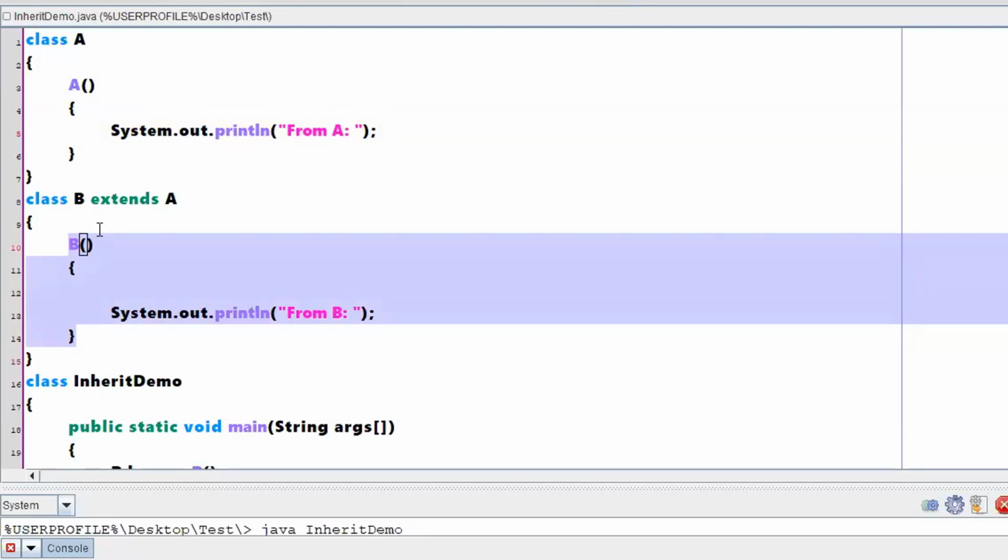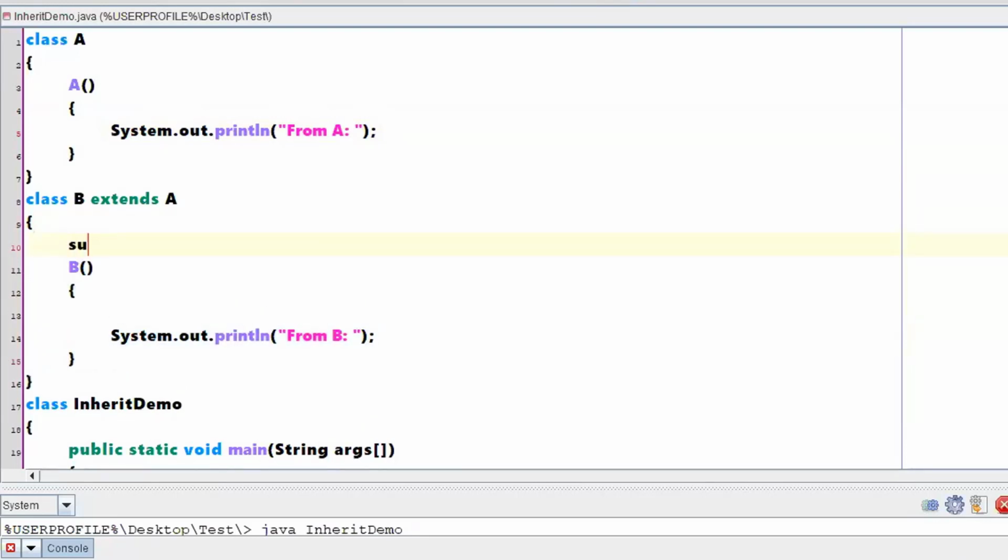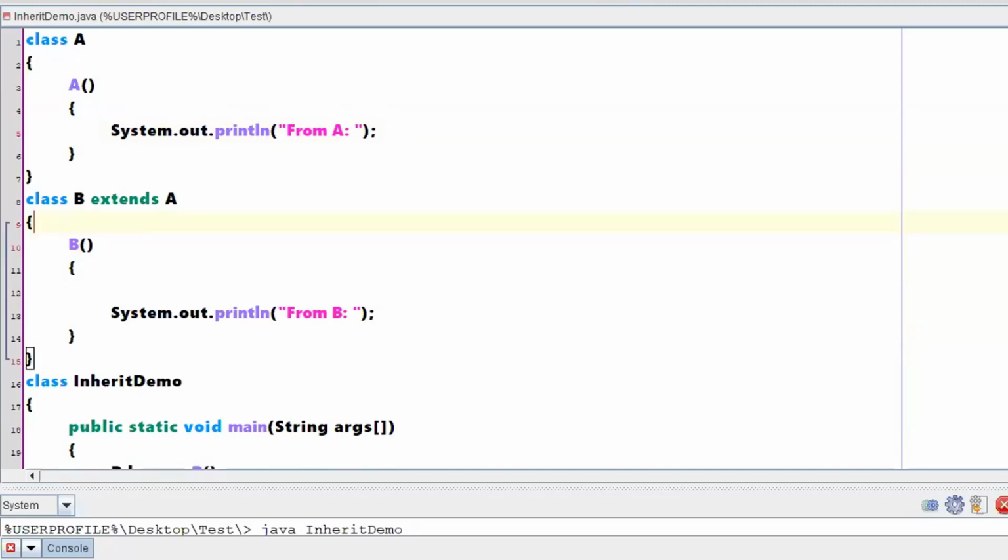And I gave you a conclusion saying that there will be something called a super constructor written, and that will be written implicitly. No need to write this particular statement explicitly. That is the reason why it will go to the super constructor first, then it will come to this particular class. This is what I told.